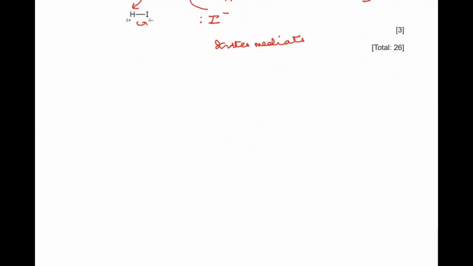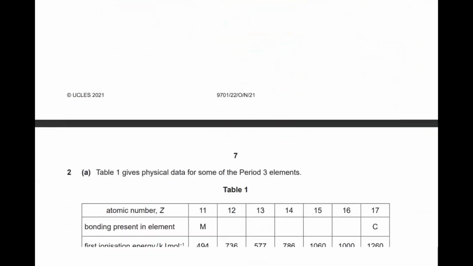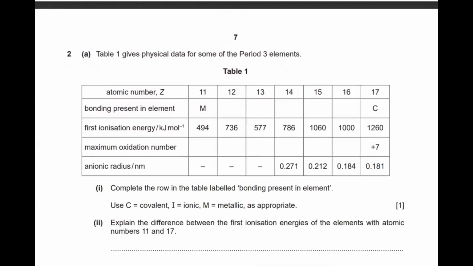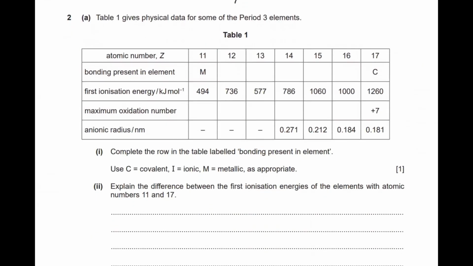Moving ahead, so this was question number 1, which was out of 26 marks. Now comes question number 2. It seems to be related to the inorganic part, inorganic chemistry. The question says that table 1 gives physical data for some of the period 3 elements. It gives you the atomic number, the bonding present in these elements, the ionization energy, the oxidation number, the maximum atomic oxidation number, and the anionic radii.